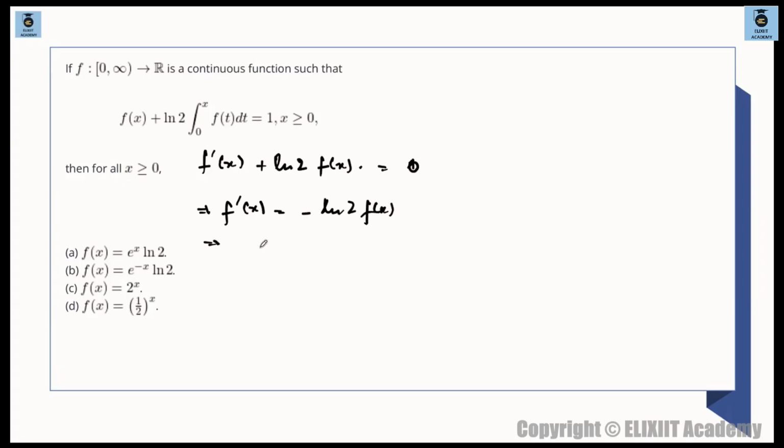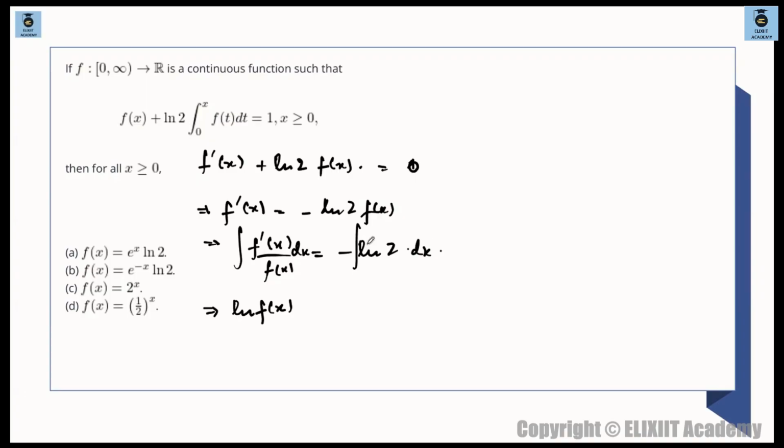So what we can say from here is f dash of x divided by fx is equal to minus ln 2, and this is a very standard form of integral. Integrate both the sides with respect to x. So what will this be? ln fx, a simple thing: let fx be equal to t. Then f dash of x dx will be dt.